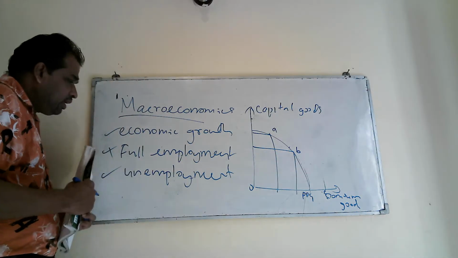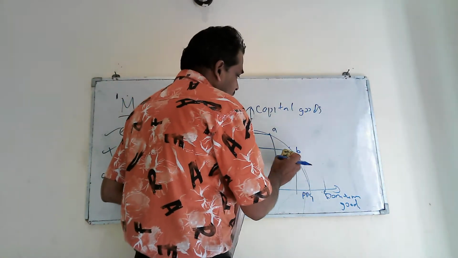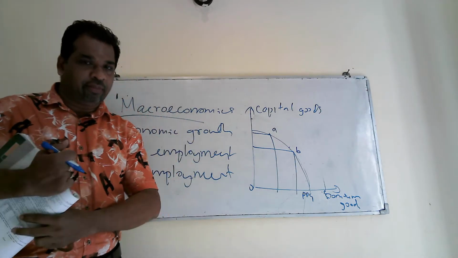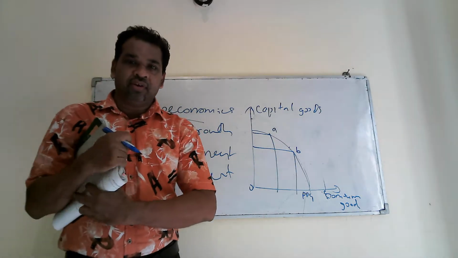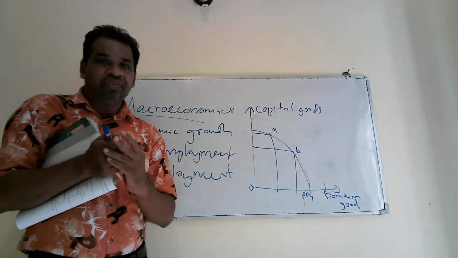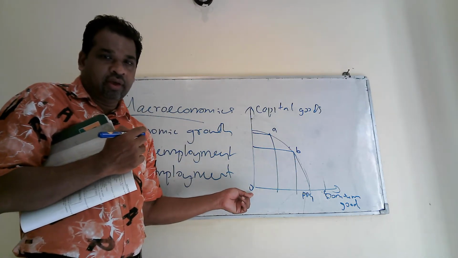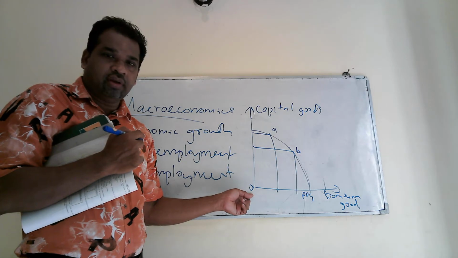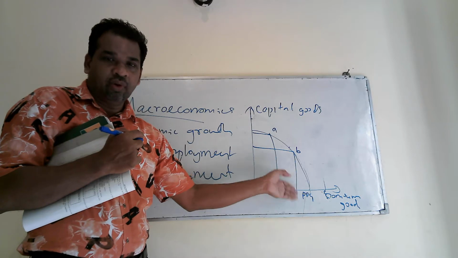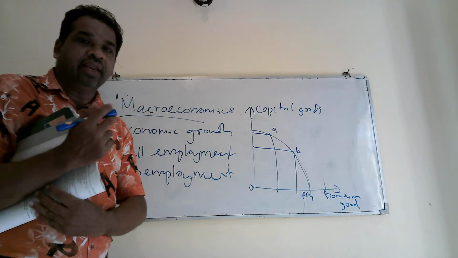Right. Number 3, unemployment. What is unemployment? Unemployment means you haven't used all the resources available in the country. You have unused or unutilized resources. If you use a diagram to explain unemployment, the country hasn't yet achieved its full capacity, full employment. That means your resources are idle, you haven't used them.